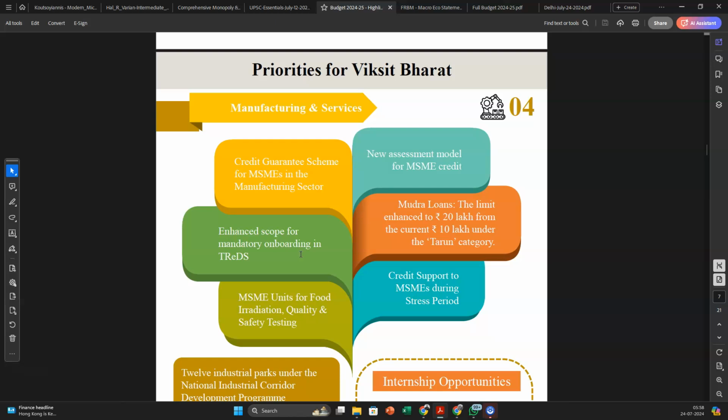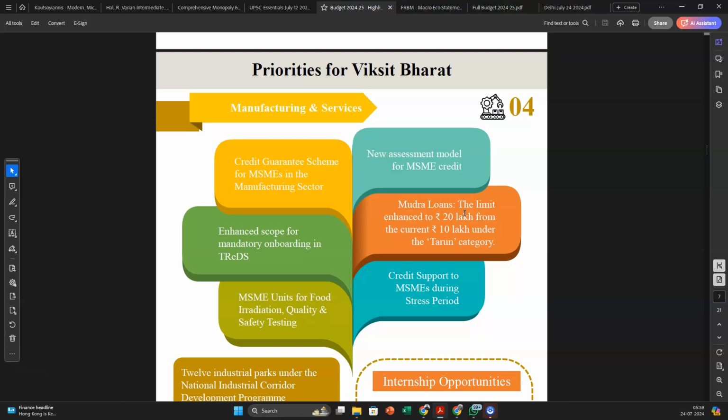Please read about that. Then you have something called Mudra loans. Within Mudra loans there are three categories of loan: Shishu, then Kishore, and then Tarun or Taruna. The highest category is 10 lakh rupees, where you can take loans up to 10 lakh rupees without any collateral.